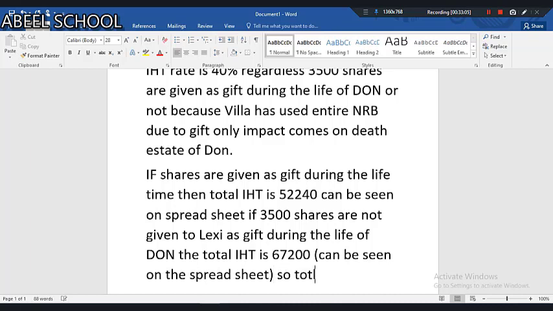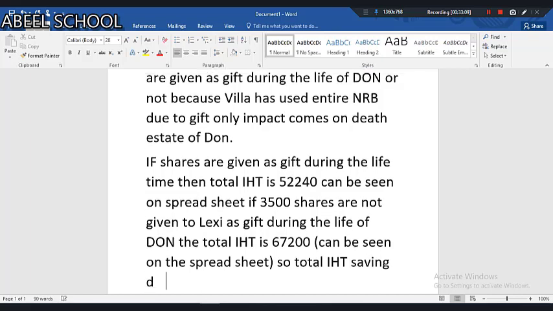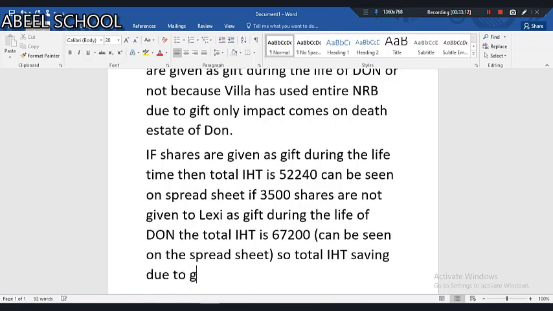So the total IHT saving due to the gift is 67,200 minus 52,240.